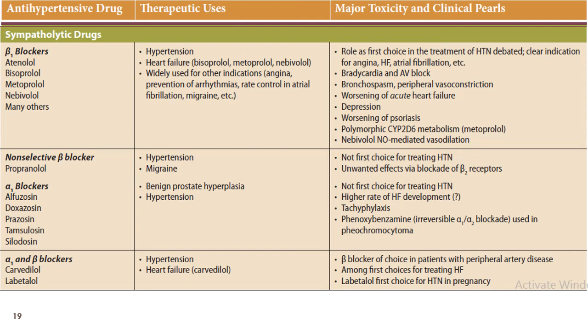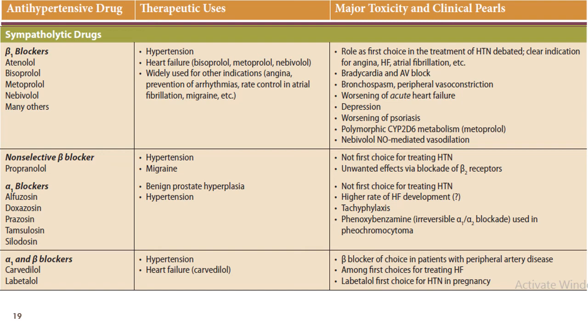These drugs are also not preferred in patients with asthma and patients with peripheral vascular disease, as these can cause peripheral vasoconstriction. The acute heart failure patients require sympathetic stimulation, and beta blockers are contraindicated in such patients.